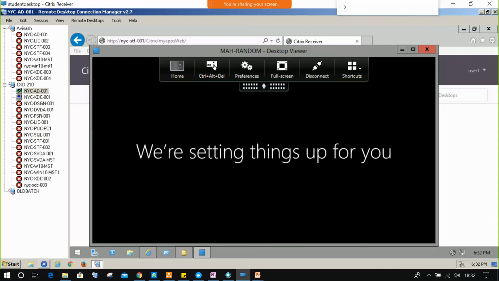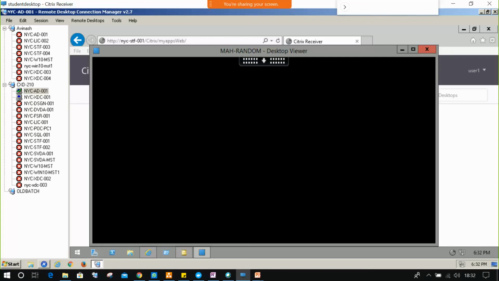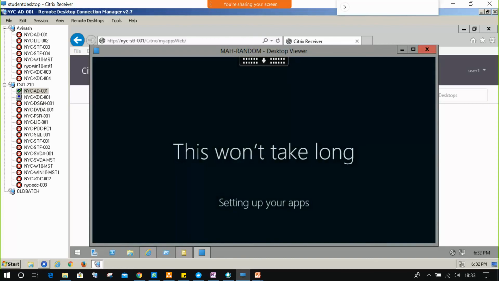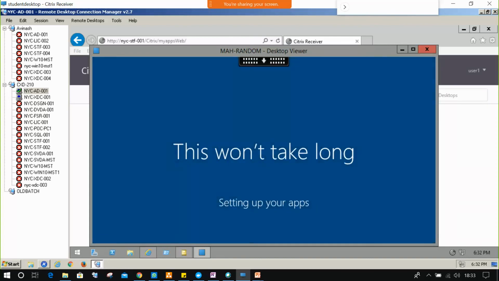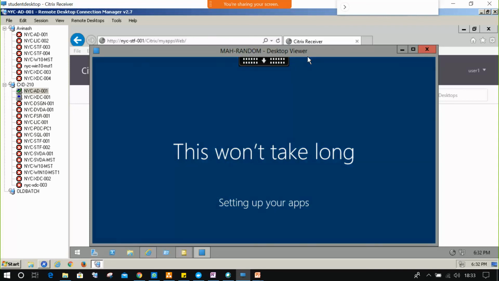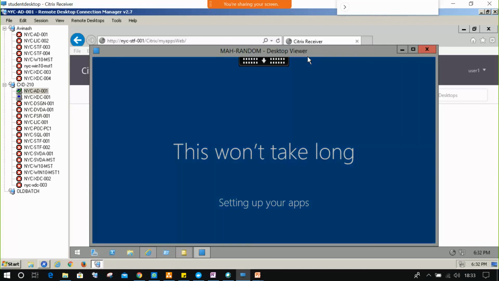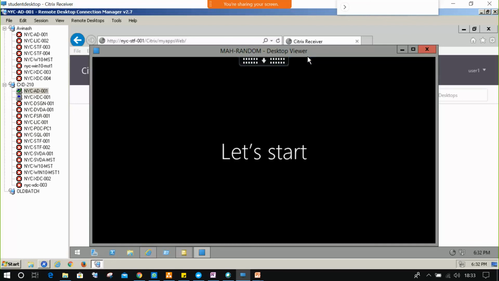Actually, this introduction screen we need to remove. Okay, don't worry, you did a good job. But actually, the introduction screen you have to remove from the registry. I am giving a task to each and every one: how to remove this introductory 'setting up your apps' screen from Windows 10. Come tomorrow with some answers on how to remove it.